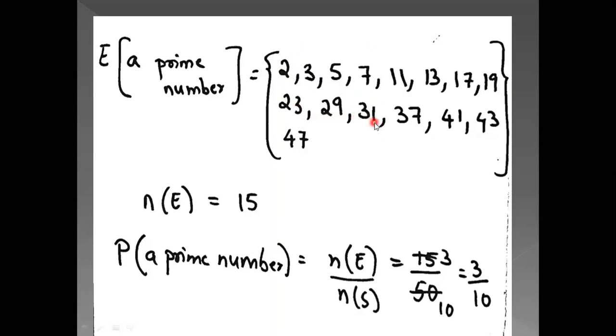So 23, 29, 31, 37, 41, 43, and 47. Now this is the list. These are the listed numbers which are there in the event, a prime number. That means number of events is 15. So the probability that when you pick up the card it's a prime number is number of events upon number of sample space. So number of events is 15, 15 upon 50. Now you can see 5 3s are 15, 5 10s are 50. So your answer is 3 upon 10, that it will be a prime number.